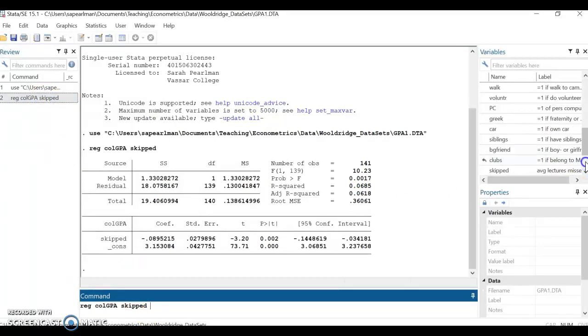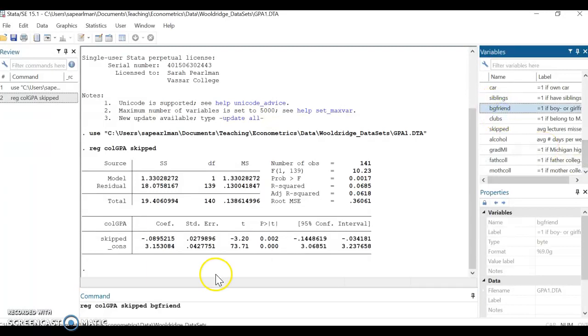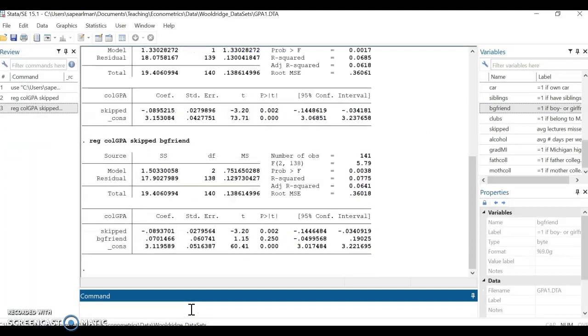We may think this is confounding, that it's linked to both GPA and skipping class. Let's add this in. And as you can see, hardly anything happens to the coefficient on skipped relative to the naive one. So this provides very little evidence that having a boyfriend or a girlfriend is a confounding factor.